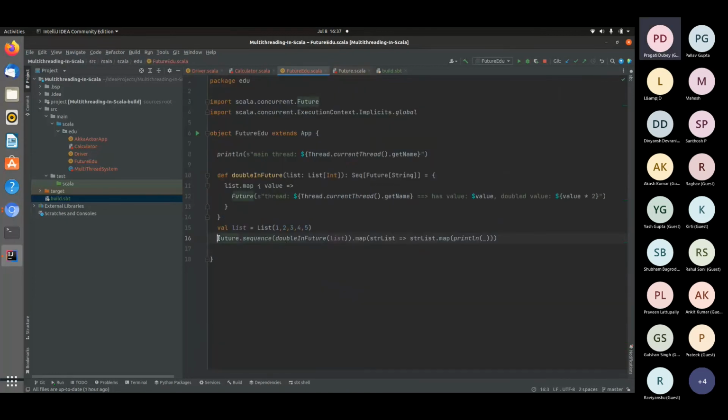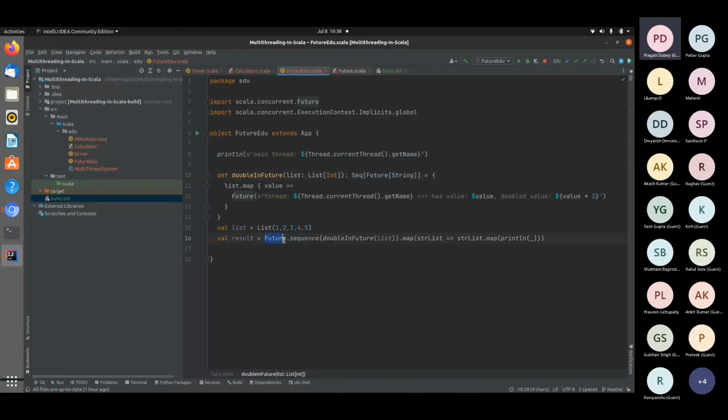As we can see the type here, let me show you, and let me not apply Future.sequence here. Okay. So as we know, the type of this is a sequence of future of string.